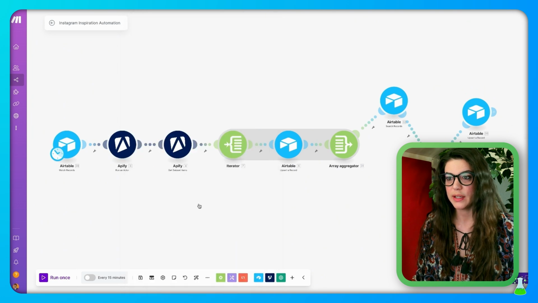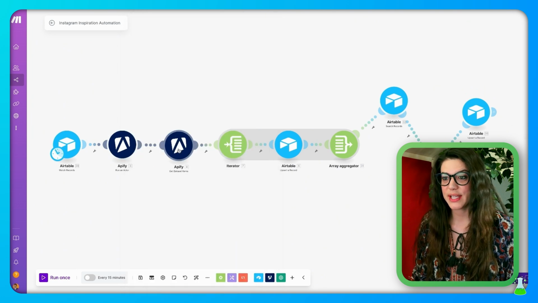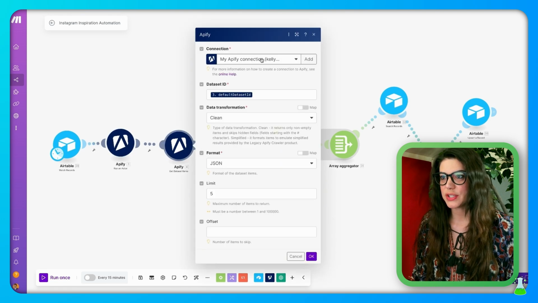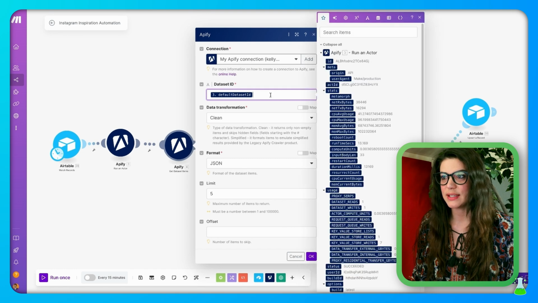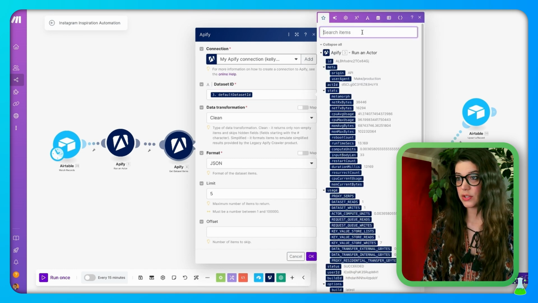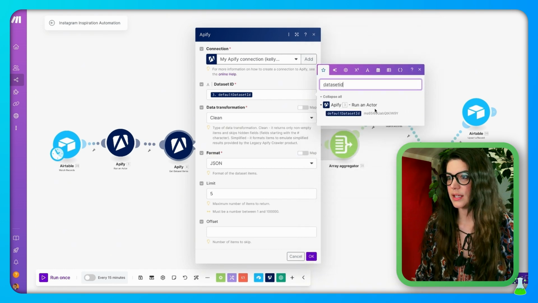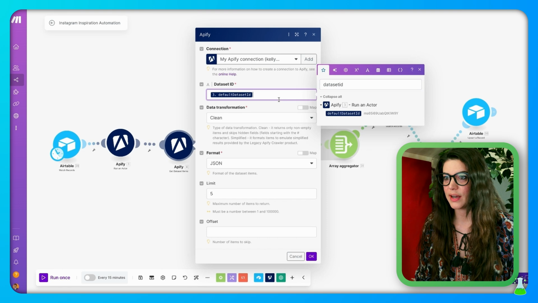We'll hit OK here. Our second Apify module that we have set up is going to get dataset items from this previous Apify module. So in here, our connection should still be made because we just made that. And then we're going to want to set up the dataset ID. You can come in here and just search for dataset ID. There it is right there. Click that. It'll populate right here.